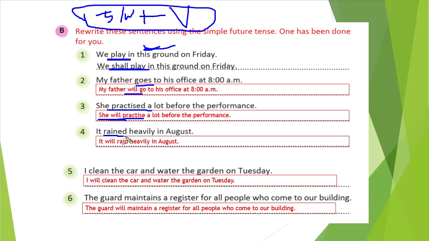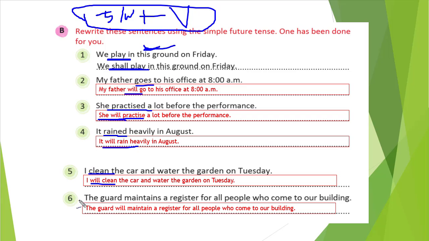So, it rained. In the place of rained, we will write will rain. So it will rain heavily in August. I clean the car and water the garden on Tuesday. So in the place of clean, what will we write? Will clean: will plus the base form of the verb. So, I will clean the car and water the garden on Tuesday.